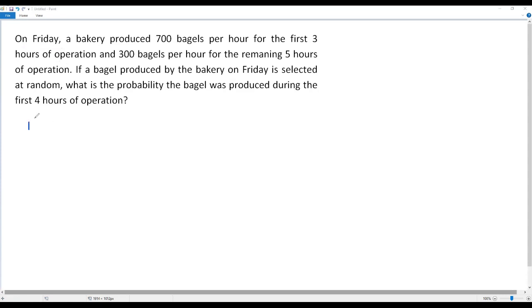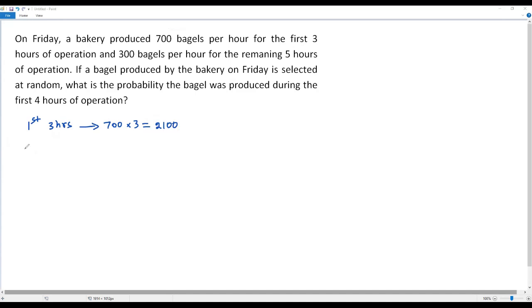Okay, now let me consider the first 3 hours of operation. In each hour, 700 bagels were produced. Then how many bagels would have been produced by the bakery in 3 hours? We have to multiply the number of bagels produced per hour and the number of hours. That is 700 times 3, which is equal to 2100. This is the number of bagels produced during the first 3 hours of operation.